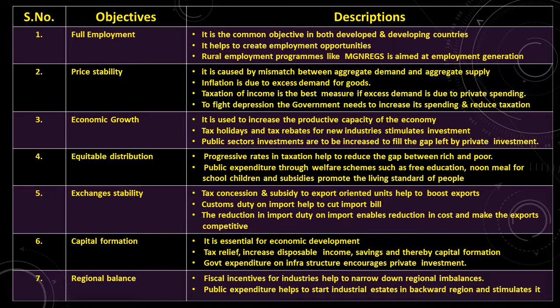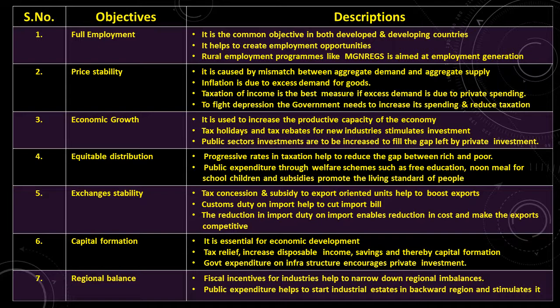See the first one, full employment. It is a common objective in both developed and developing countries. It helps to create employment opportunities. Rural employment programs like the Mahatma Gandhi National Rural Employment Guarantee Scheme, MGNREGS, are aimed at employment generation. So the first and foremost objective of this fiscal policy is full employment.